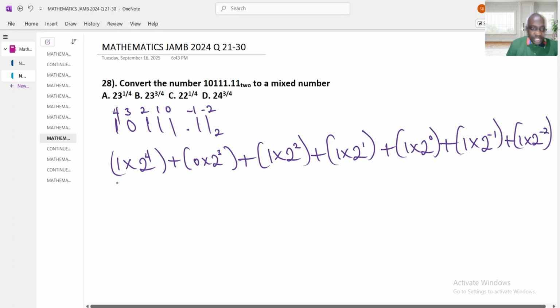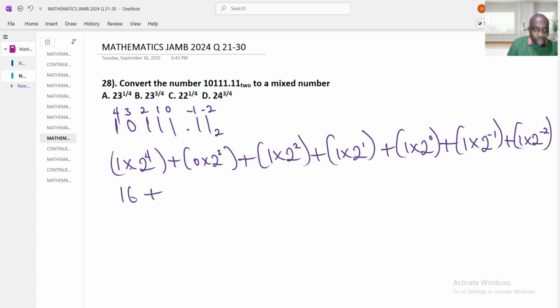Now let's add everything together. 2 raised to the power 4: 2 times 2 is 4, 4 times 2 is 8, 8 times 2 is 16. We are going to have 16 here. Plus 1 times 16 is the same thing as 16. 0 multiplied by 2 to the power 3, anything multiplied by 0 gives us 0, so we don't need to bother about that one. 2 times 2 is 4, 1 times 4 gives us 4. 1 times 2 gives us 2. Anything raised to the power 0 is 1. 1 times 1 is 1.